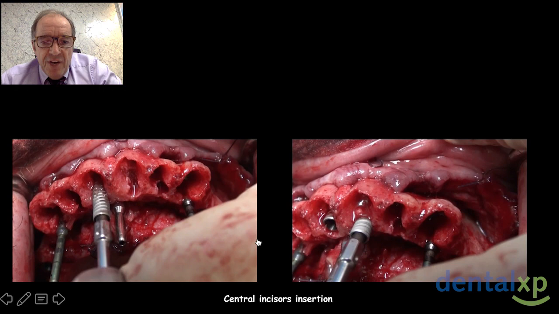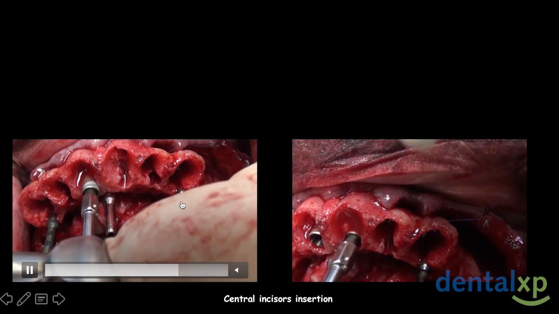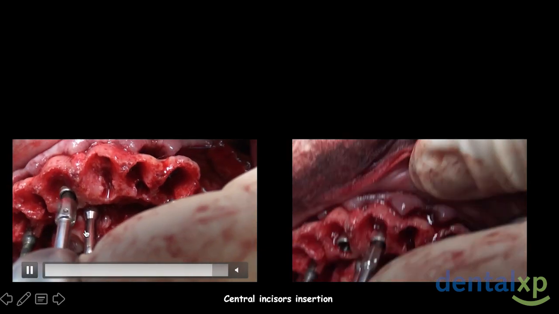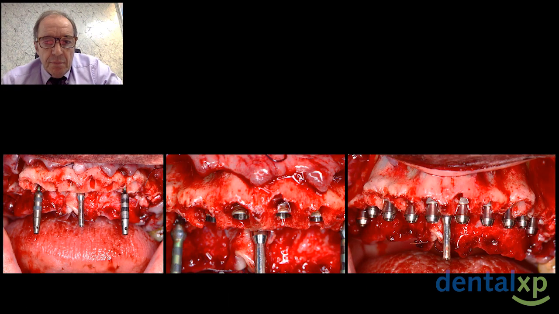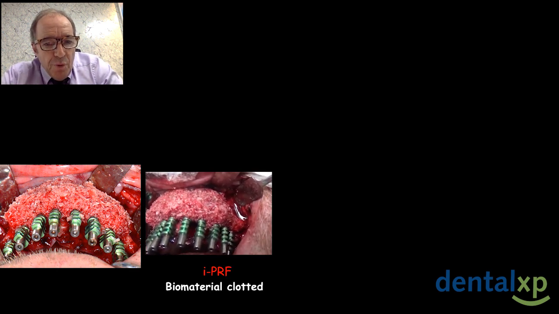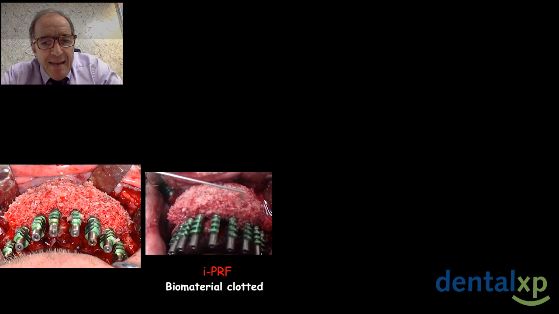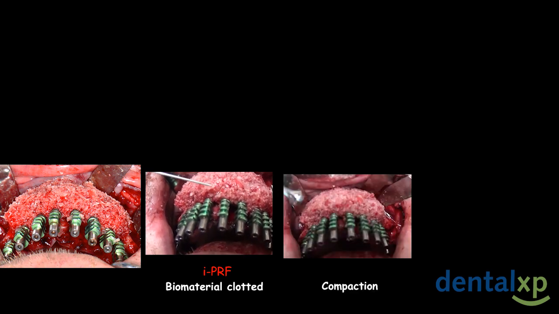Here, the two central incisor insertion, always by following this guide. And the result. You can see the perfect symmetry of the implant placement, the same level of depth. And here the buccal bone graft with the biomaterial clotted by high PRF, the compaction.